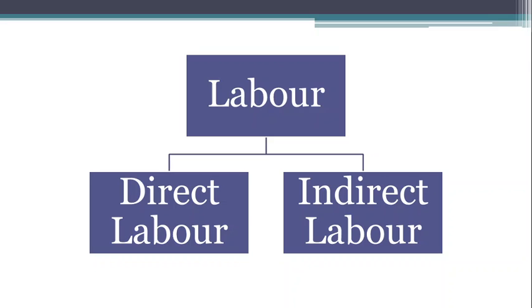Then labor cost. Labor cost is the cost of remuneration which includes bonus, wages, salaries paid to manufacture that product. Again, it is categorized into direct labor and indirect labor.